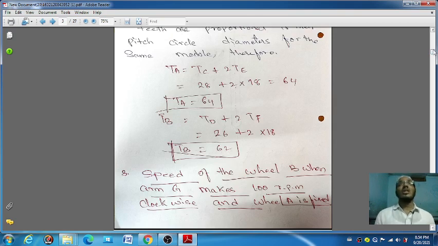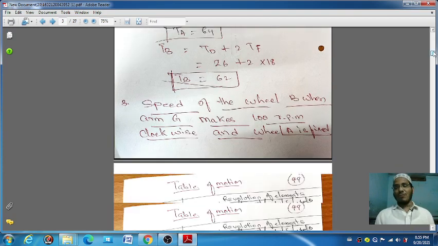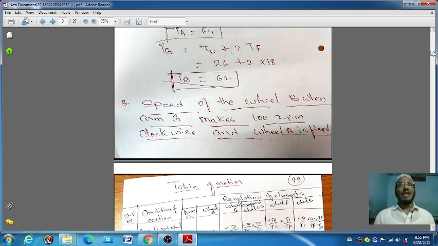Then next, the third part is asking you to find out the speed of gear B while the arm is rotating at 100 rpm and gear A is in a fixed position. Okay, the third asks that gear A is fixed and the arm is rotated at 100 rpm in the clockwise direction.